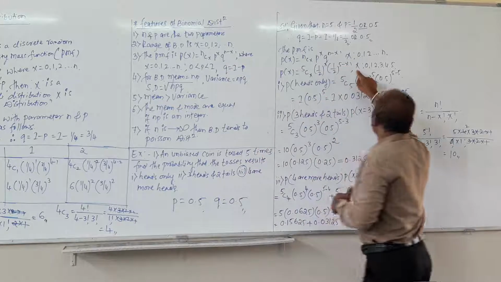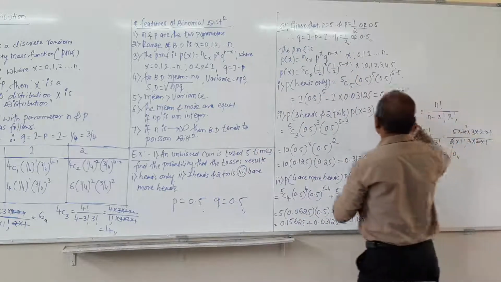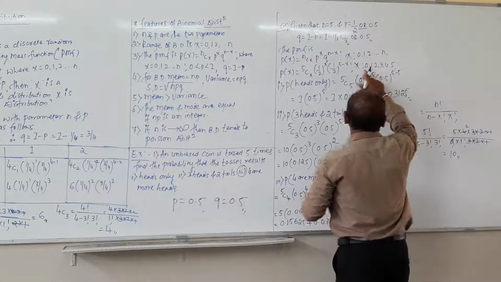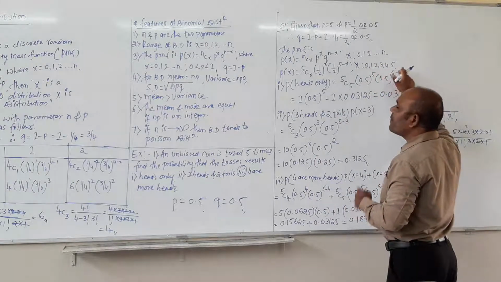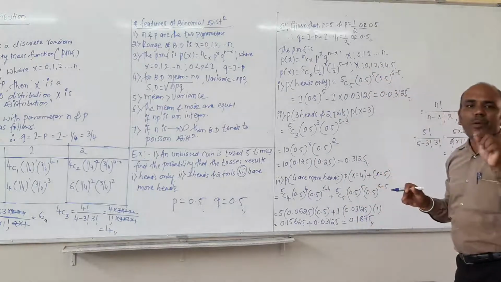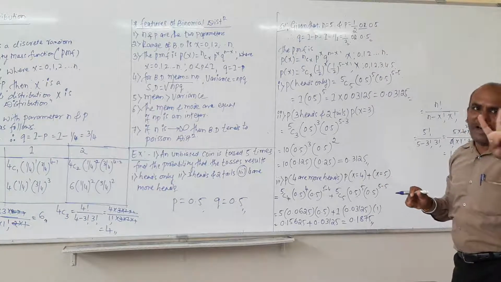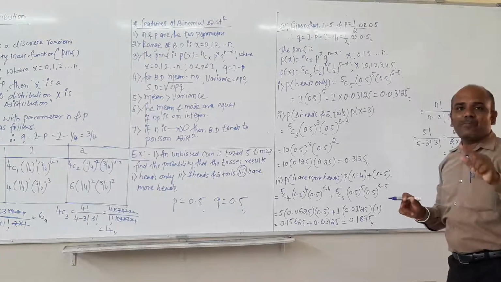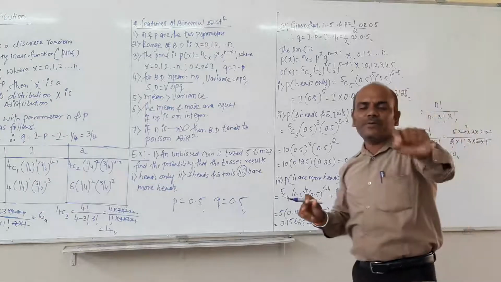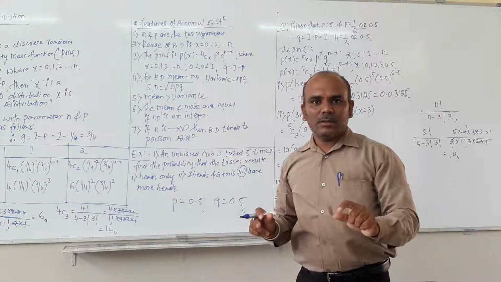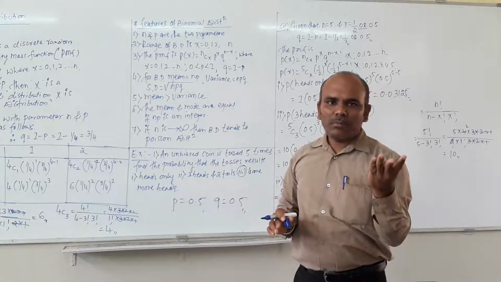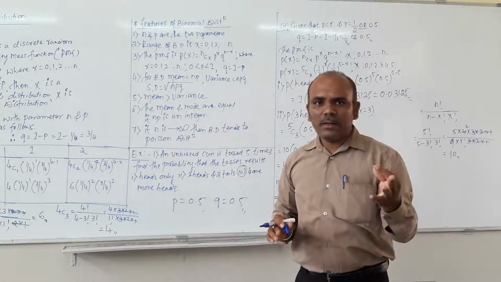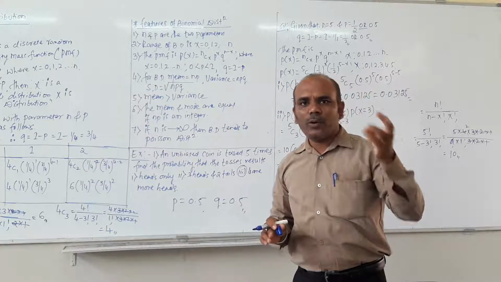Then the value of x is 0, 1, 2, 3, 4, 5, because the limit of small n is how much? 5. So it means the value of x will be taken up to 5.